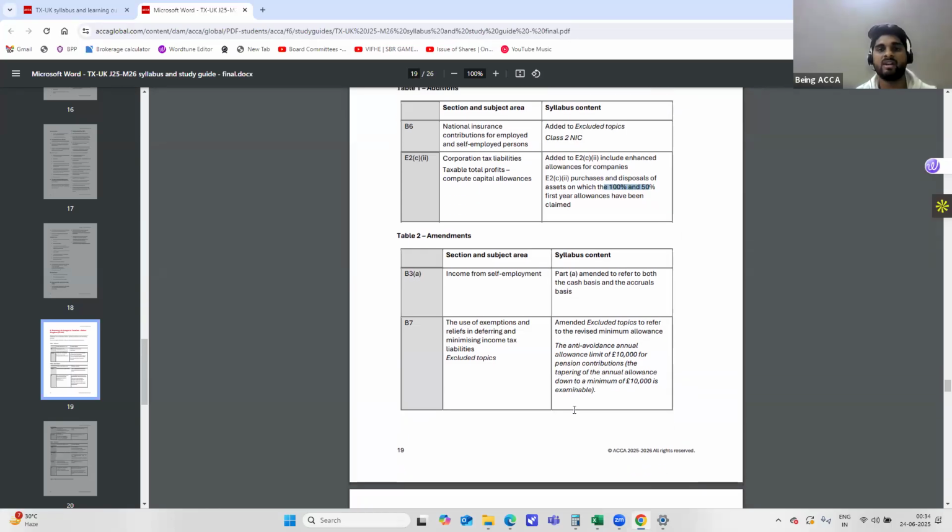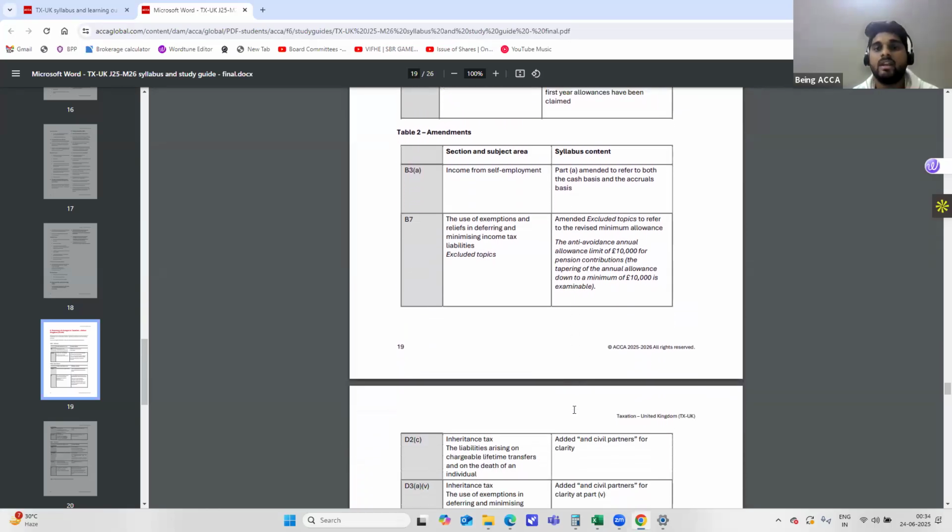Now coming to the amendments. In income from self-employment, earlier we had only the cash basis. Now we'll be looking at the cash basis, which is the default, and the accrual basis, which is by election. So these are the two things that will be considered, and not just the cash basis, but the accrual basis will also come into play.